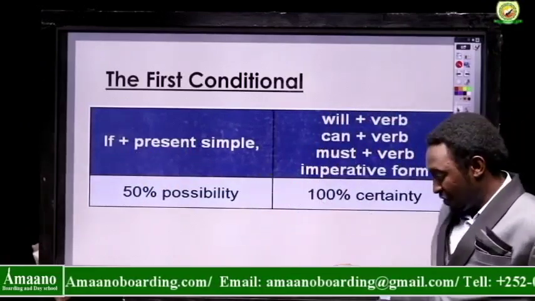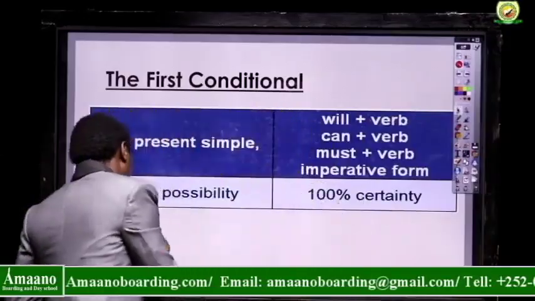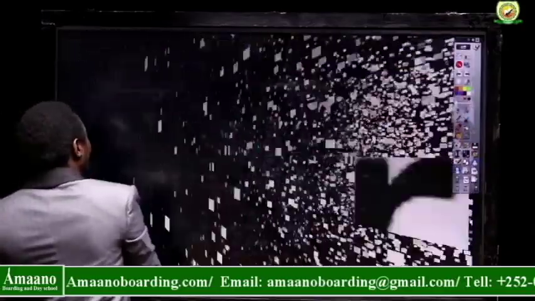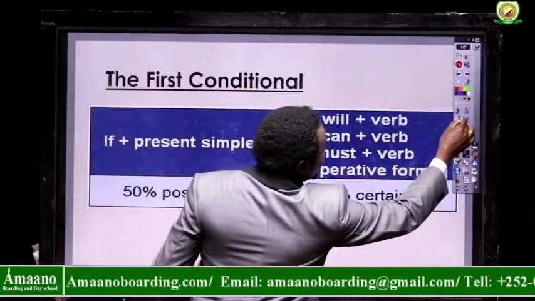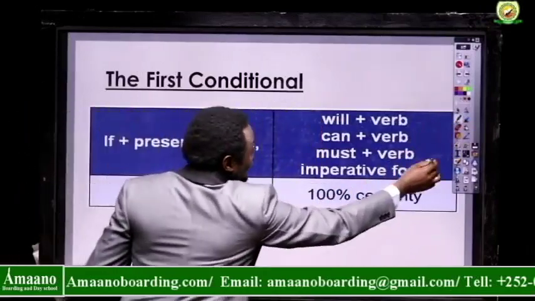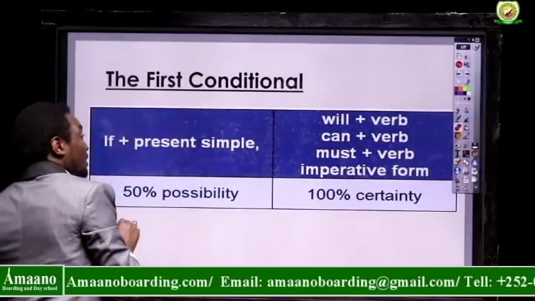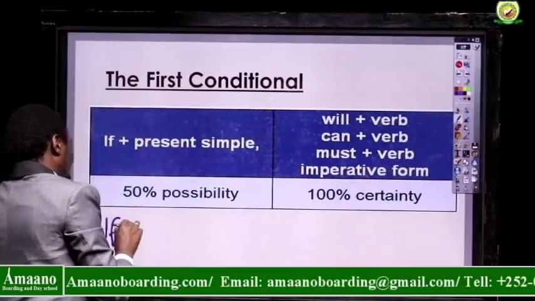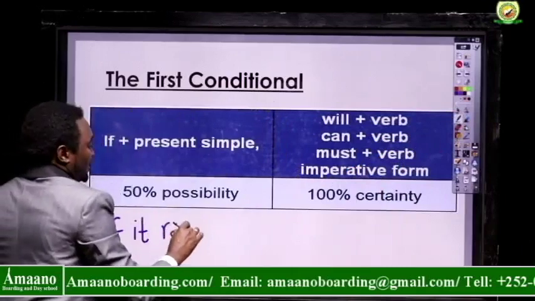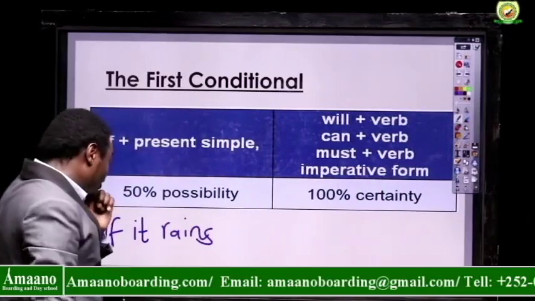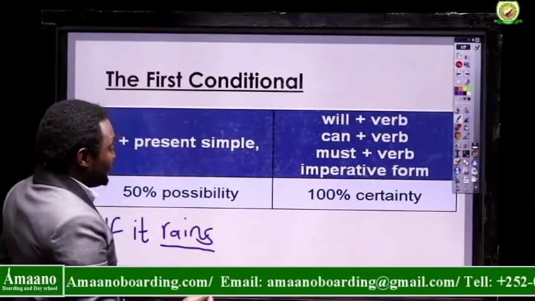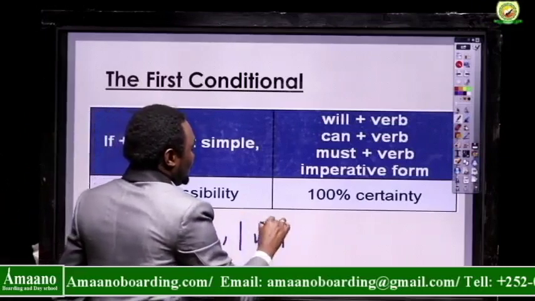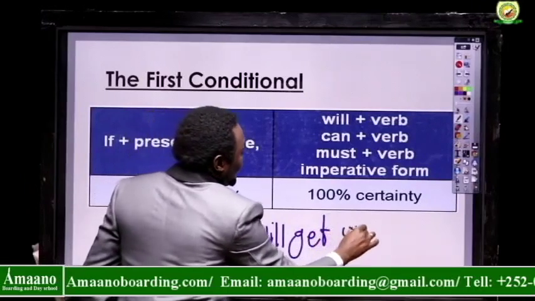For example, if it rains, that is present simple. If it rains, comma, I will get wet.